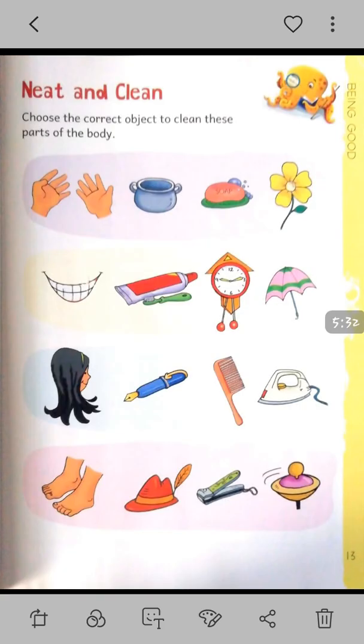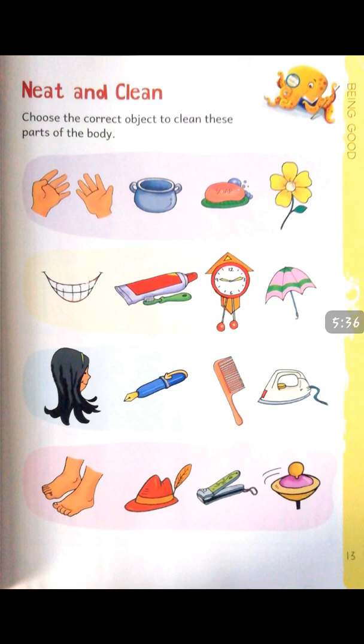Yes, flour, utensil or a soap. Yes, make a circle around the soap. Next picture, look here, these are teeth and three objects are here. One is toothpaste, second is alarm and third one is umbrella. We want the toothpaste and toothbrush for cleaning the teeth.